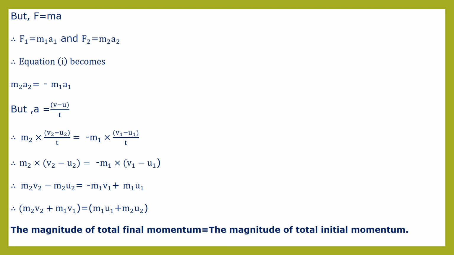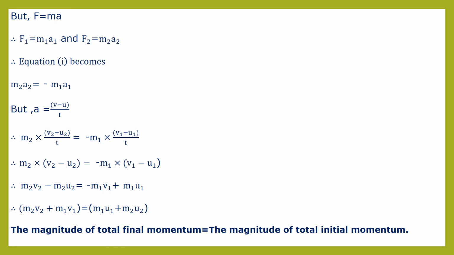Now this negative m2 u2, from left hand side it will come to right hand side, so after m1 u1 there will be a positive sign, that is plus m2 u2. So therefore the magnitude of total final momentum is equal to the magnitude of total initial momentum. In short, final momentum is equal to initial momentum.